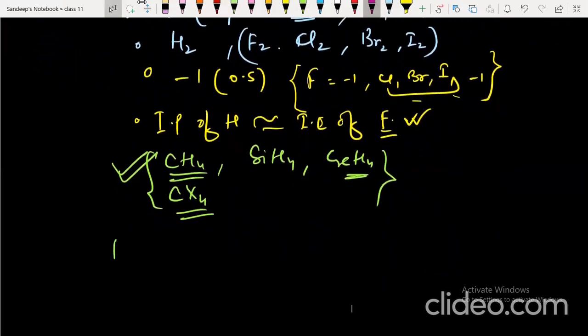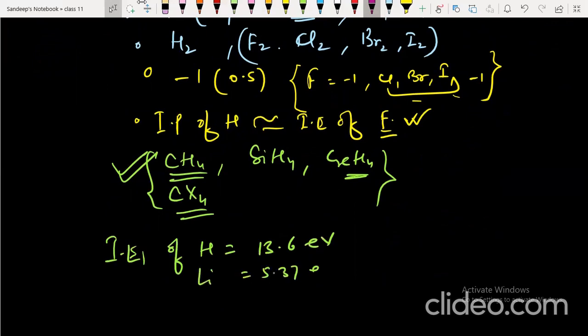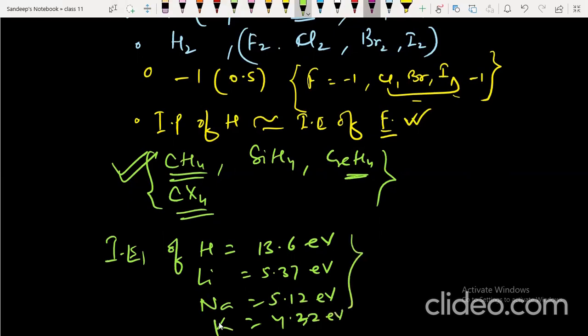If you see the ionization enthalpy first of hydrogen, it is 13.6 electron volt. But for lithium, it is 5.37 electron volt. For sodium, it is 5.12 electron volt. And for potassium, it is 4.232 electron volt. So you see that the resemblance of hydrogen in context of ionization enthalpy is not that close.